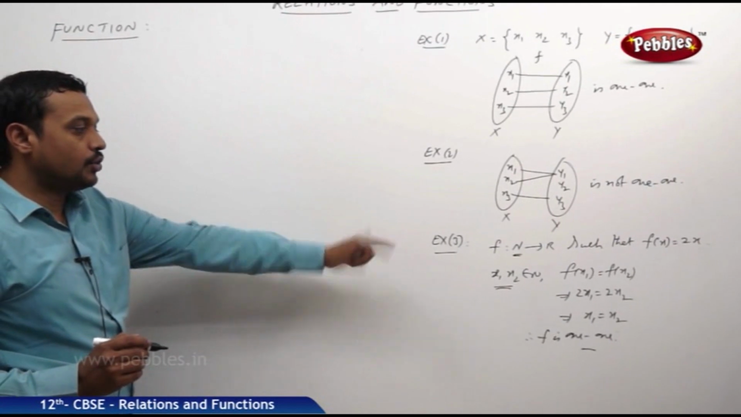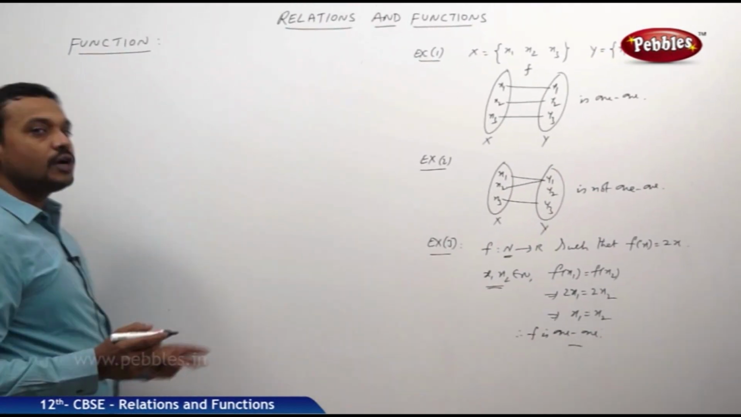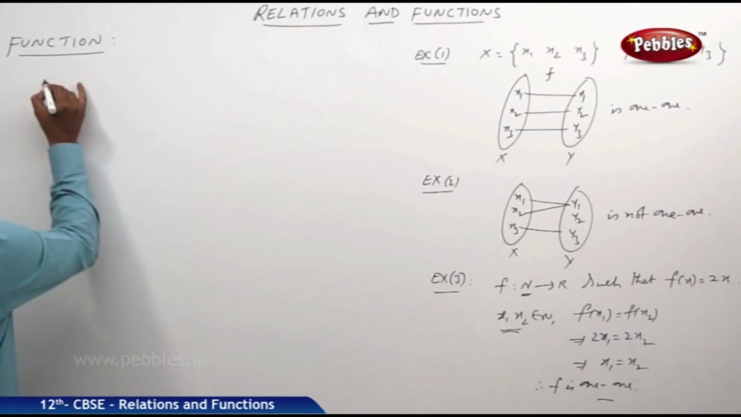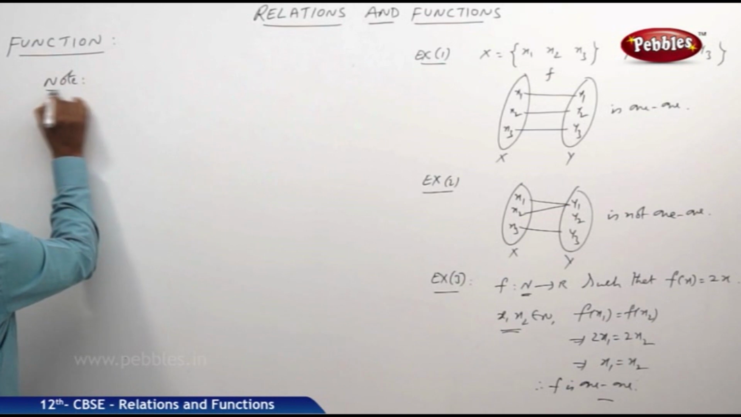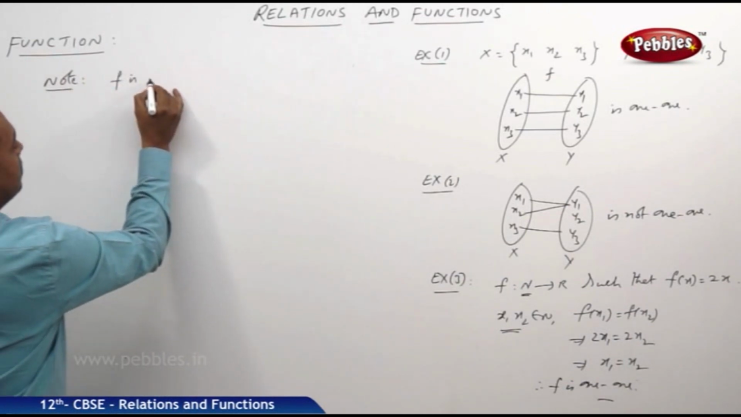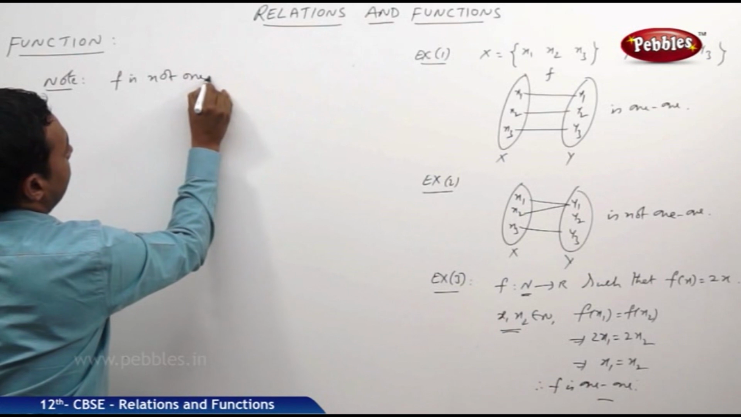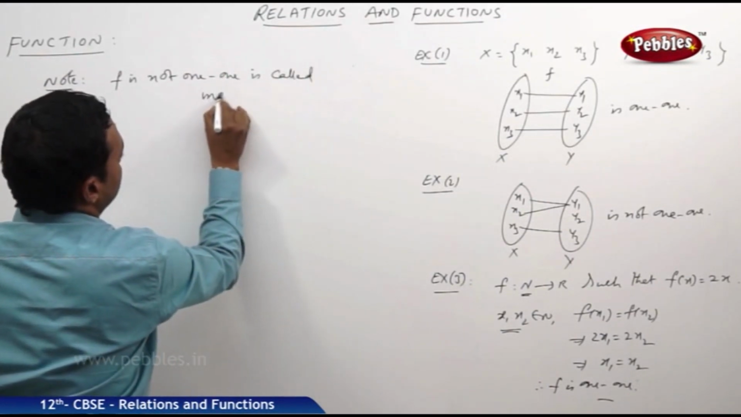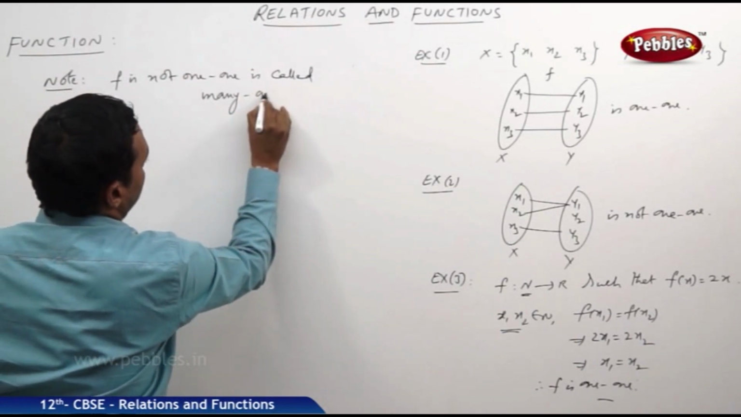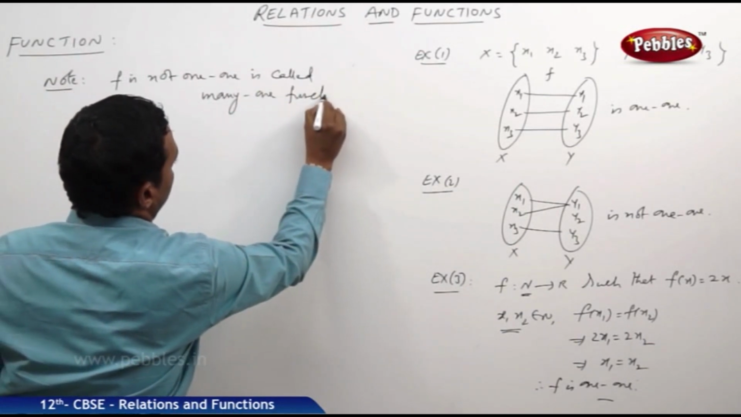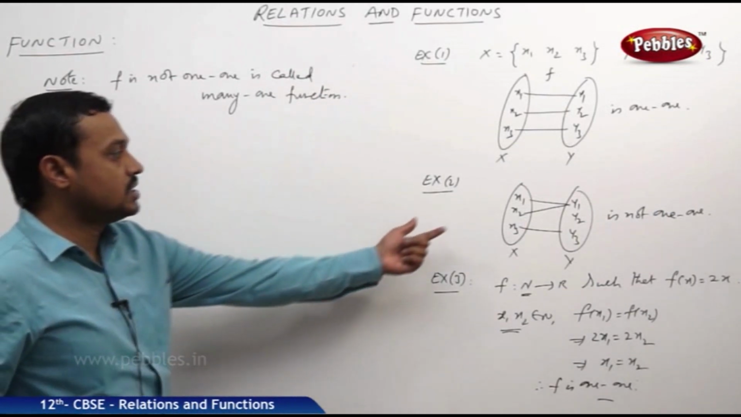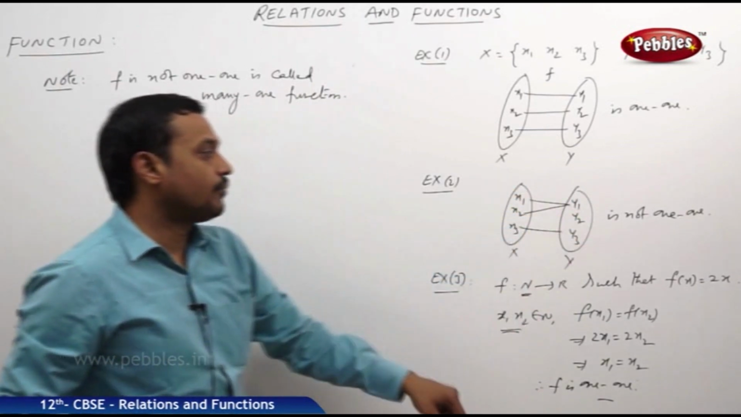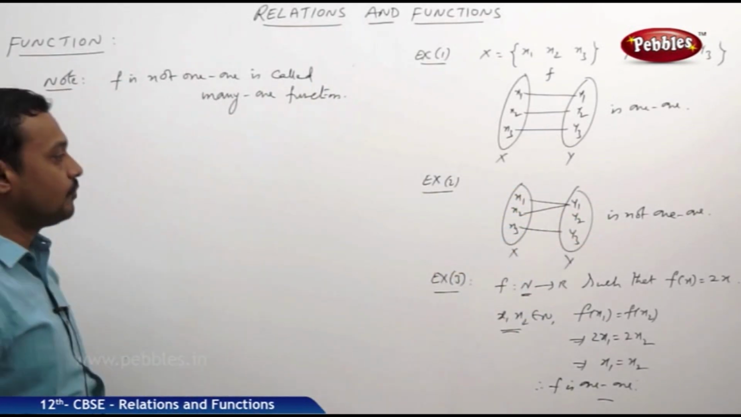So we learned about 1-1 functions. Suppose a function is not 1-1, then what? Then it is called a many-one function. Note: a function f that is not 1-1 is called a many-one function. Here we have this example 2. Clearly, example 2 is not a 1-1 function, so it is a many-one function.